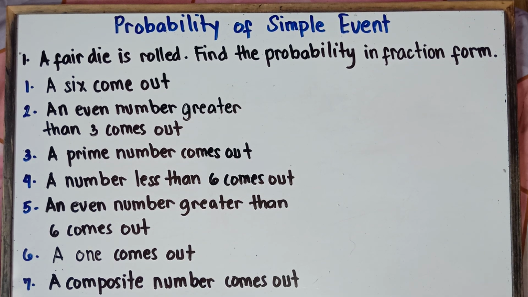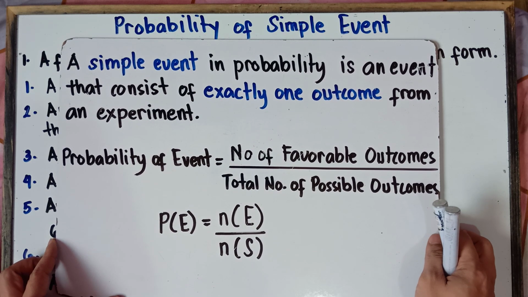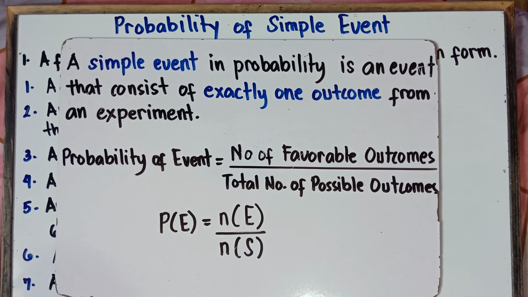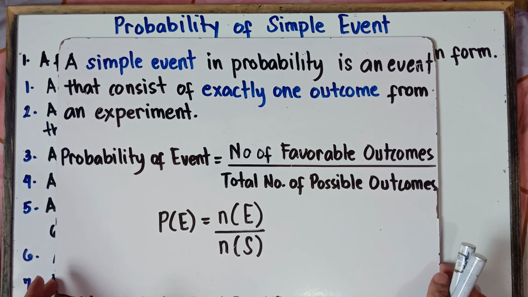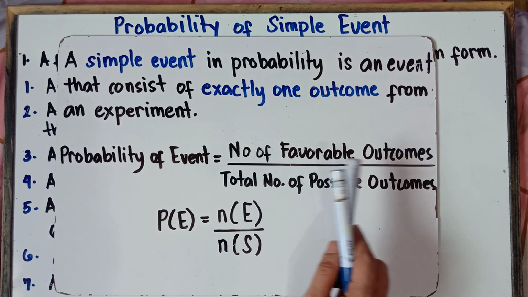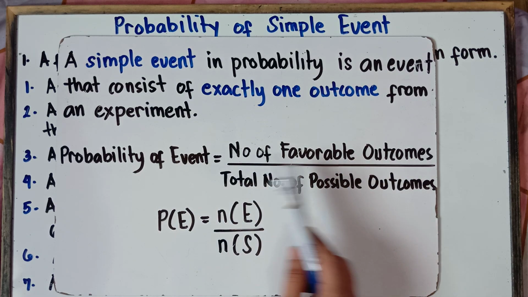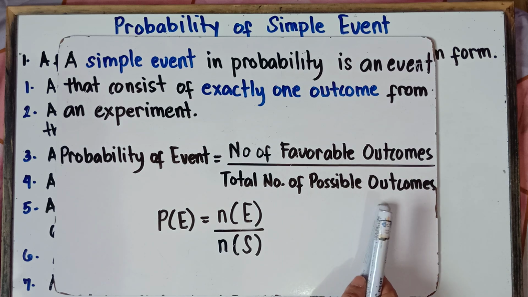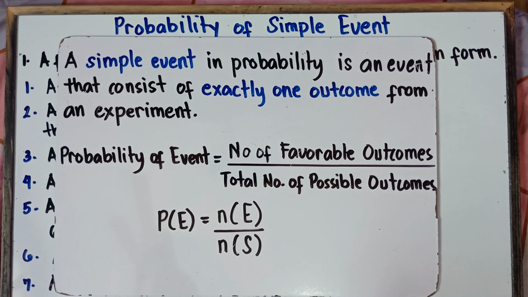Before we answer example number 1, class, let's first define what a simple event is. A simple event in probability is an event that consists of exactly one outcome from an experiment. And this will be our formula. The probability of an event is equal to the number of favorable outcomes, the thing that you want to achieve, divided by the total number of possible outcomes.